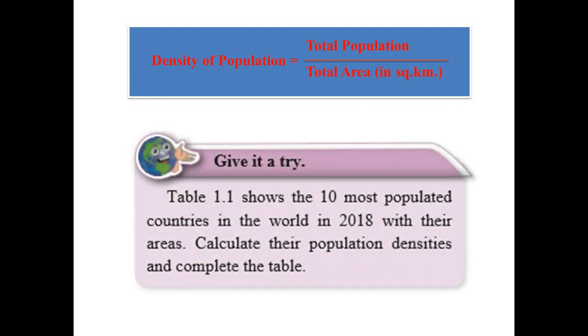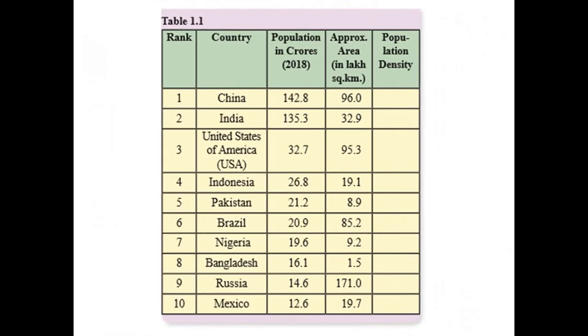Give it a try. Table number 1.1 shows the 10 most populated countries in the world in 2018 with their areas. Calculate their population densities and complete the table. Observe table number 1.1.